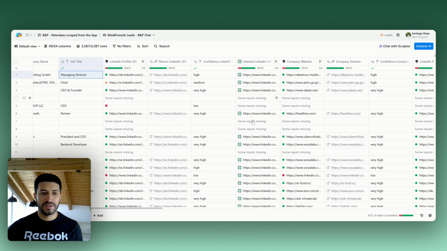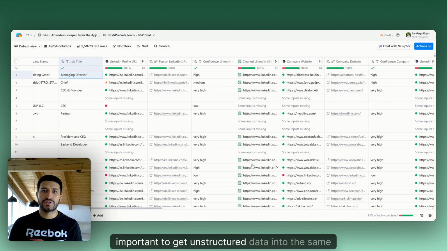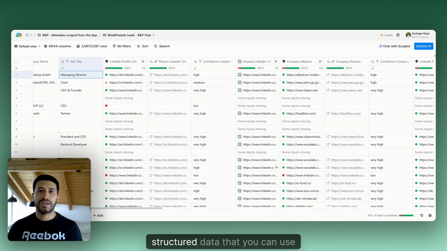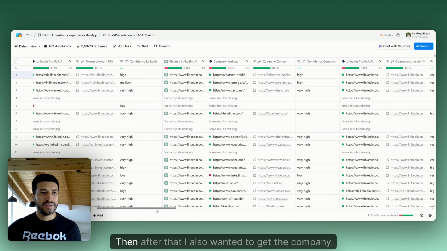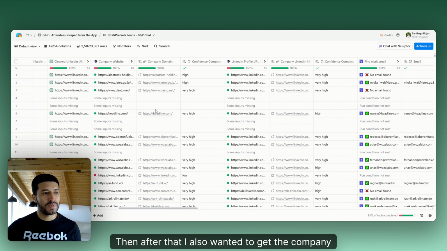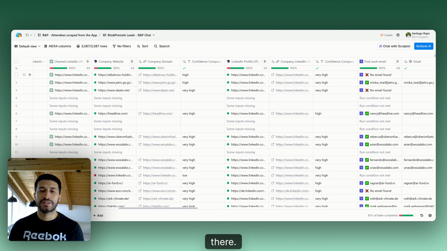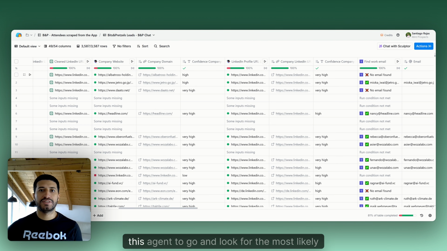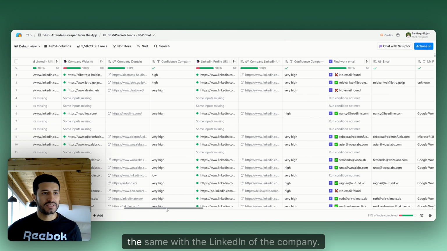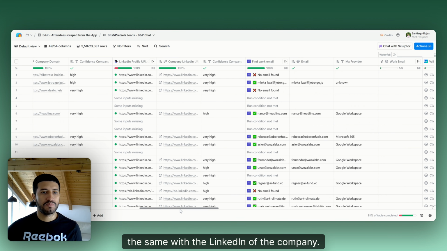So it's pretty important to get this unstructured data into the same structured data that you can use for your different strategies. Then after that, I also wanted to get the company domain. I have the company name, and I also have the LinkedIn of a person that works there. Using that information, this agent goes and looks for the most likely company website, and the same with the LinkedIn of the company.